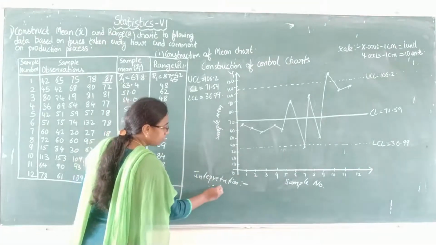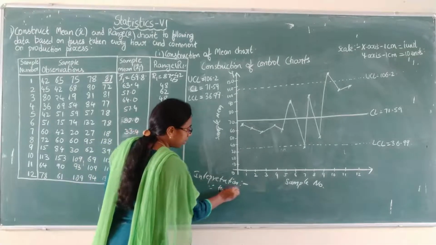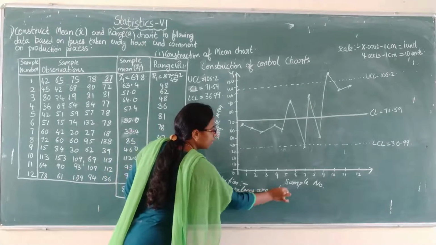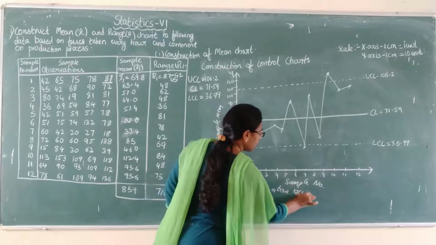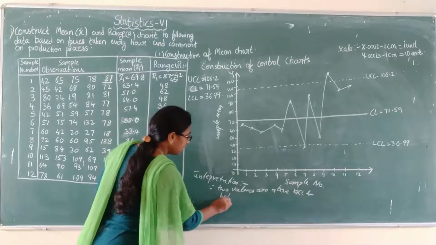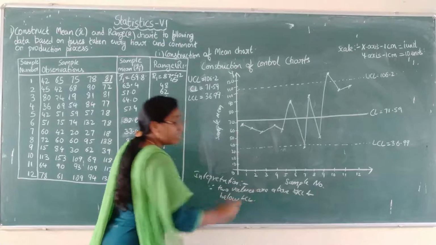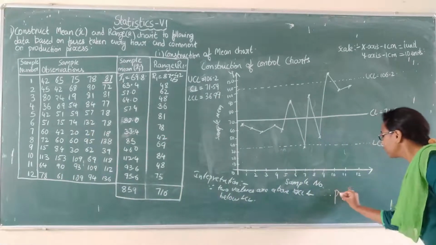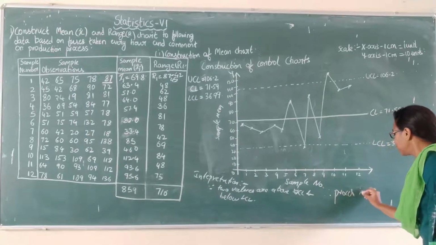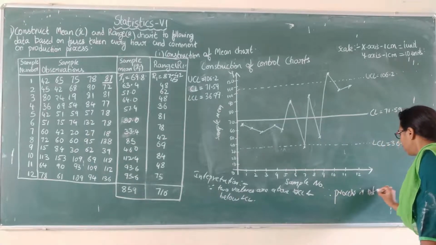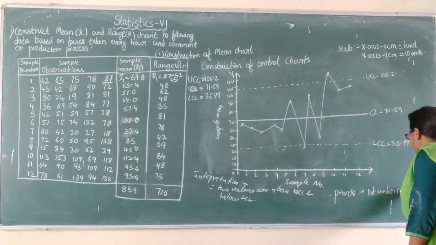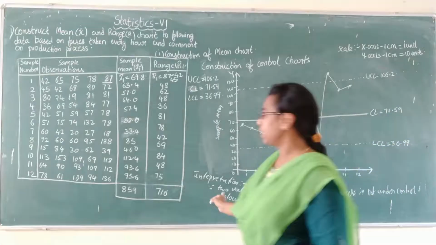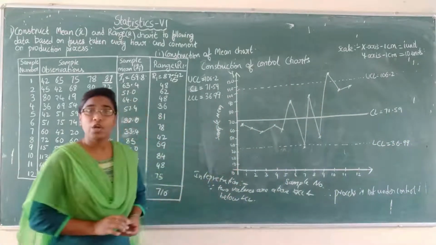Since two values are above UCL and below LCL, the process is not under control. Therefore, the process is not under control. So for the mean chart, you got the interpretation as the process is not under control.